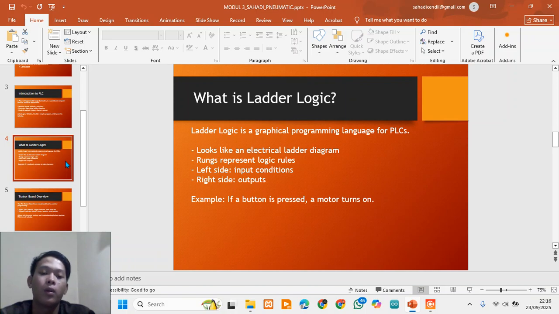That is why it has remained popular for decades, even though PLCs today can support other languages like function block diagram or structured text.